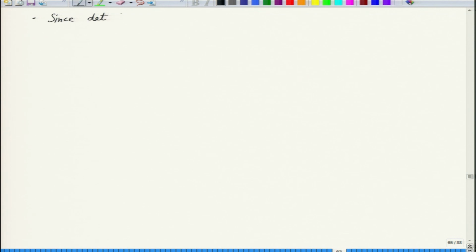Since the determinant is a d cross d matrix, how many d minus k order minors are there? It is d choose d minus k for row choices and d choose d minus k for column choices. So it's square.